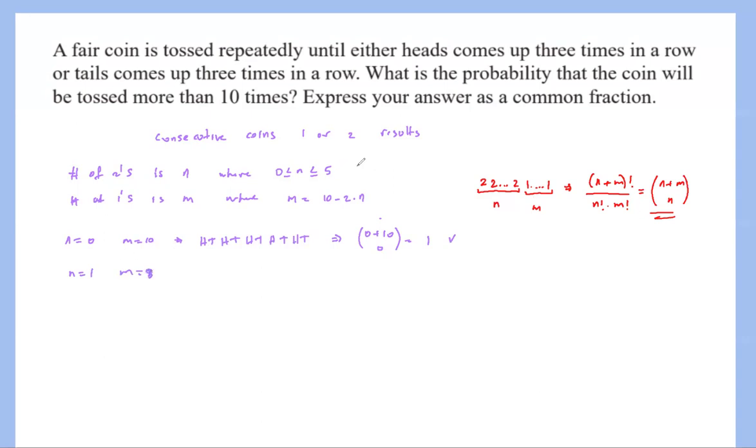Because that's 10 minus 2 times 1. In this case, you can list those, but I think we don't really need to list anymore. So the meaning of this, just to remember, n is 1, which means there will be only 2 tosses that will be the same type, so HH or TT, and every other one should be alternating.